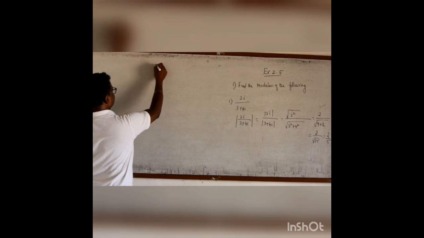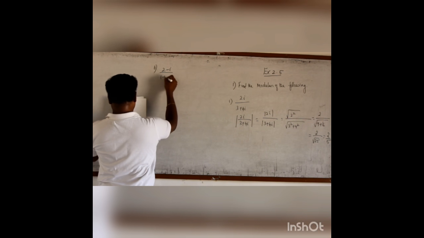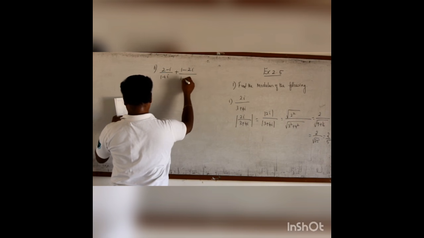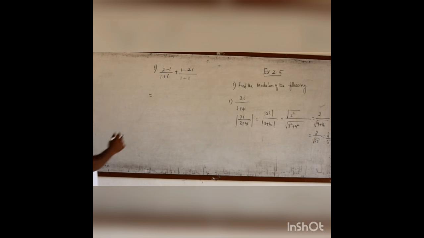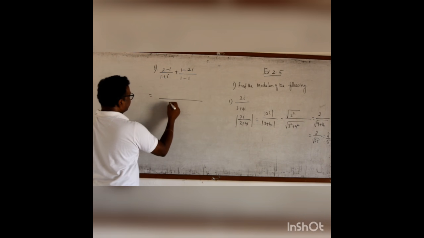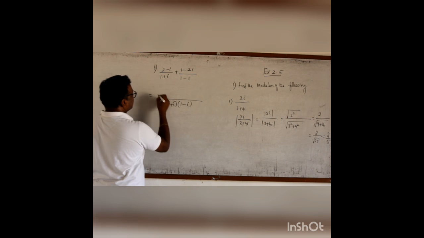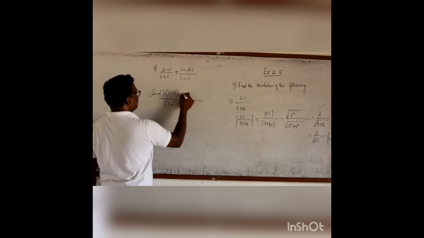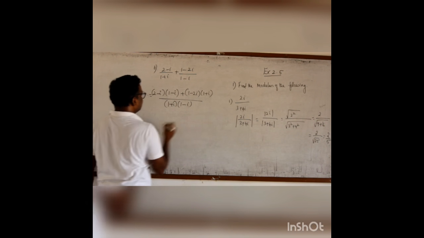Second problem: 2 minus i by 1 plus i plus 1 minus 2i by 1 minus i. We shall make it a single complex number. If I take the LCM, it is 1 plus i into 1 minus i. Then the numerator is 2 minus i into 1 minus i, plus 1 minus 2i into 1 plus i.